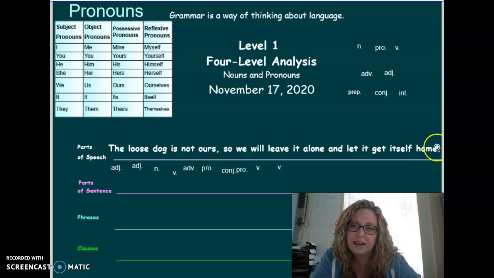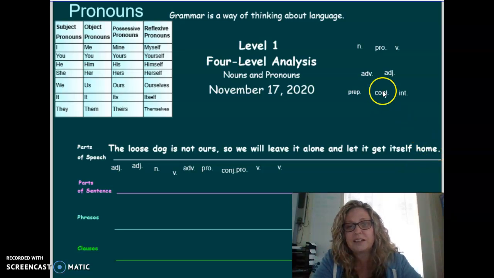Alone, noun, pronoun, or something else. And, noun, pronoun, or something else. Let, noun, pronoun, or something else. How about it, noun, pronoun, or something else.